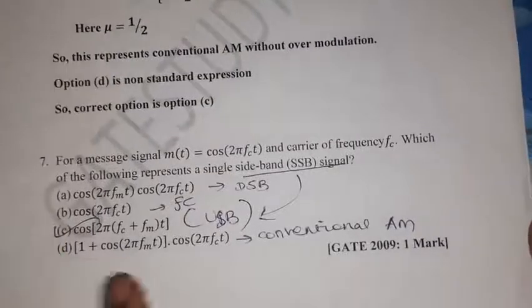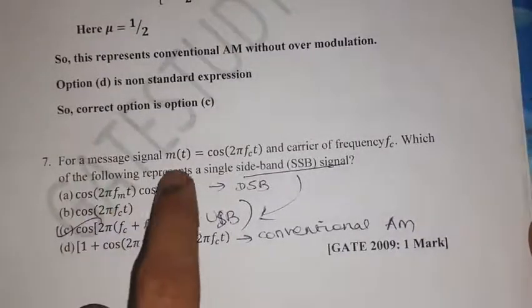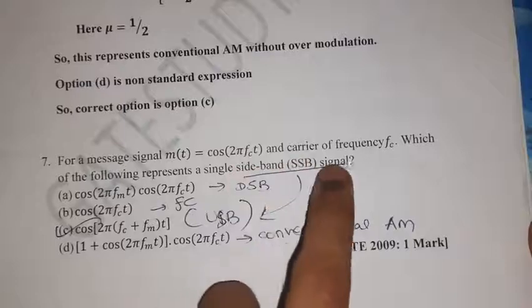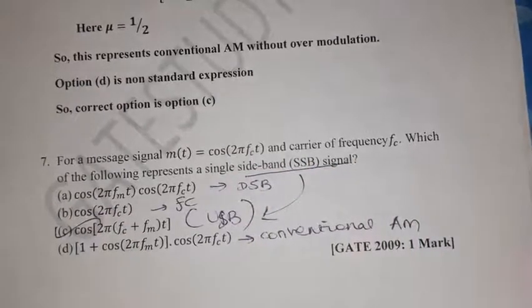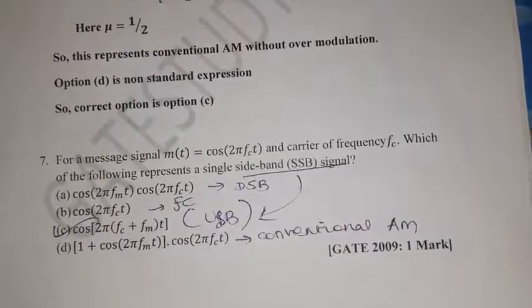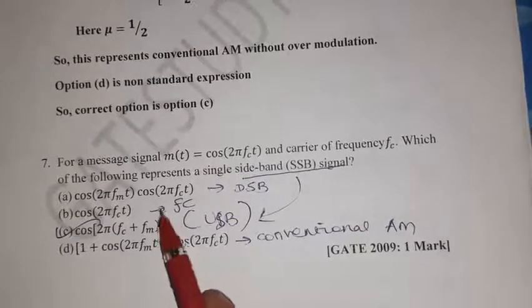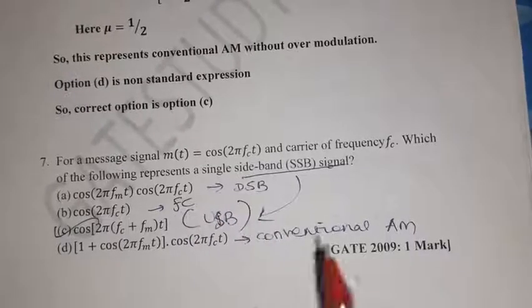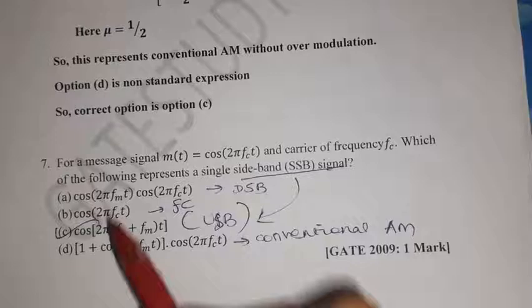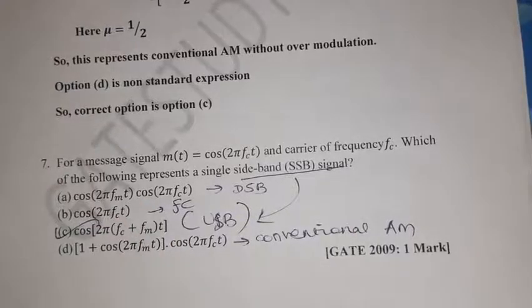We'll move on. Then for a message signal m of t equal to cos of 2 pi fmt and a carrier of frequency fc, which of the following represents a single sideband signal? We need to identify the single sideband signal from the given options.